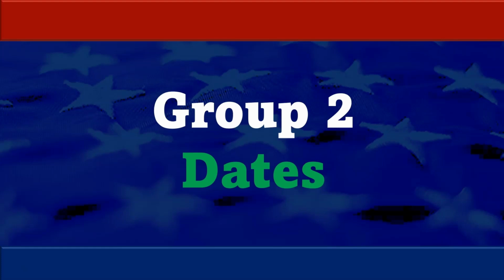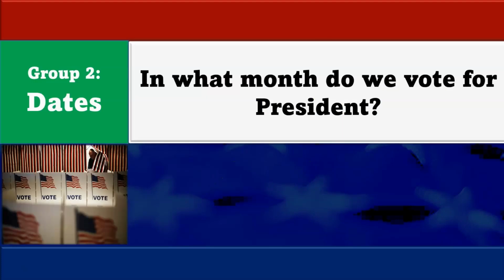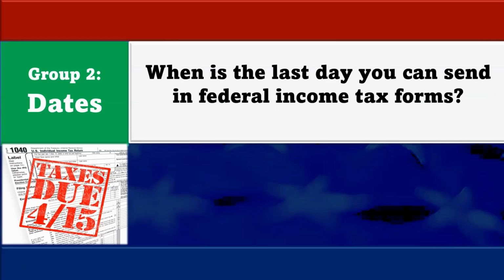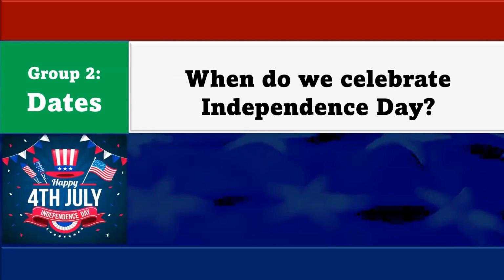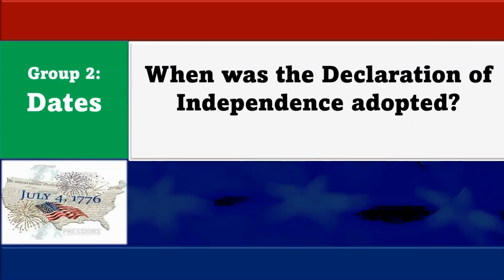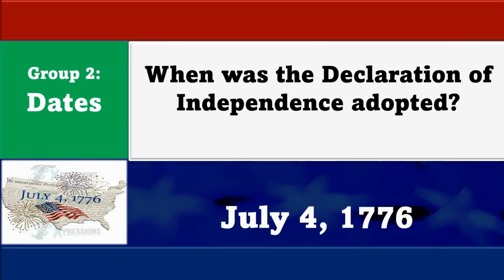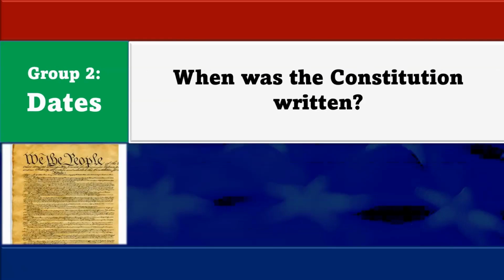Now let us move on to group number 2. This is dates, important dates in the United States. In what month do we vote for president? In the month of November. When is the last day you can send in federal income tax forms? On April 15th. When do we celebrate Independence Day? On July 4th. When was the Declaration of Independence adopted? July 4th, 1776.